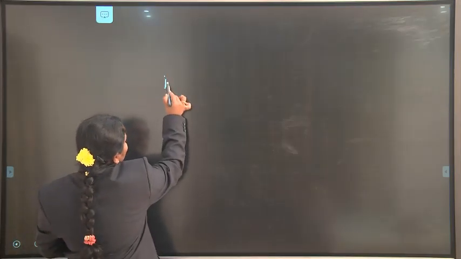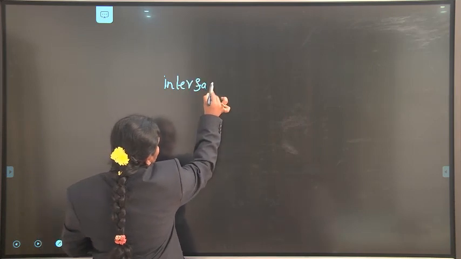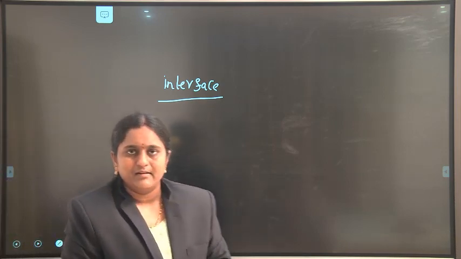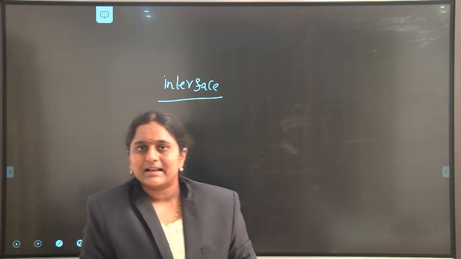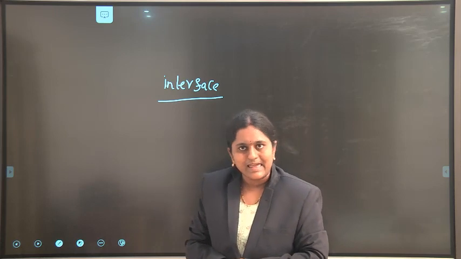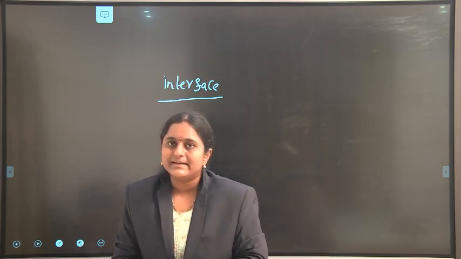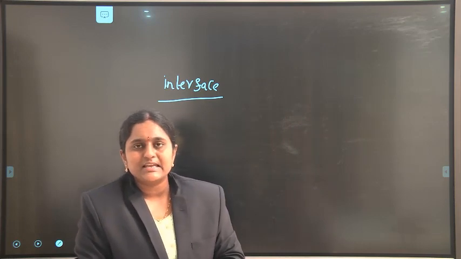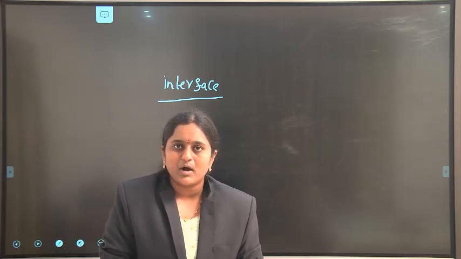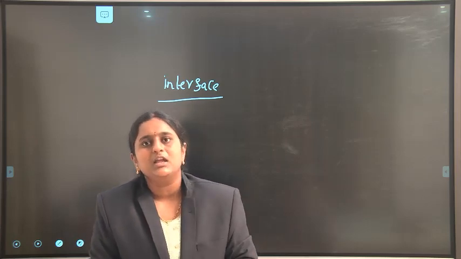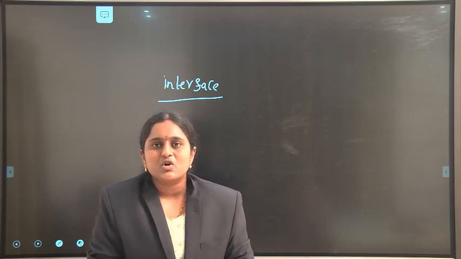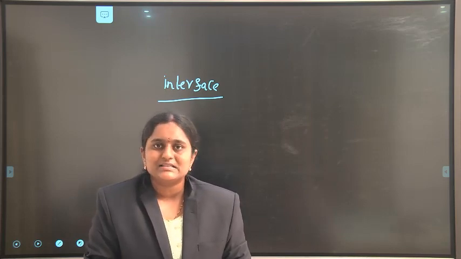After import statements, we define the interface statement. Interface is also a keyword, and the first letter should start with a lowercase letter. An interface looks like a class, but there is a significant difference: a class is a fully implemented structure, while an interface is a fully unimplemented structure. A class contains method declarations with a body, but an interface contains method declarations without any body. Java does not support multiple inheritance, but using the interface concept, we can implement multiple inheritance in Java.